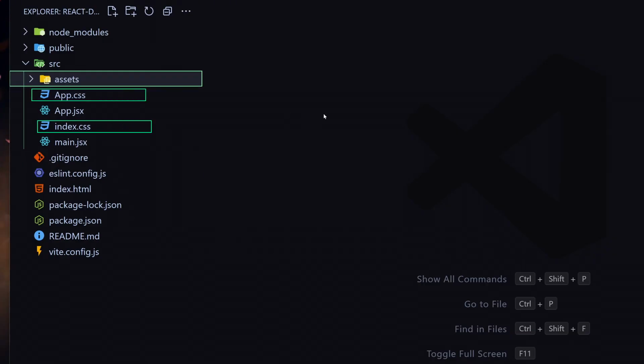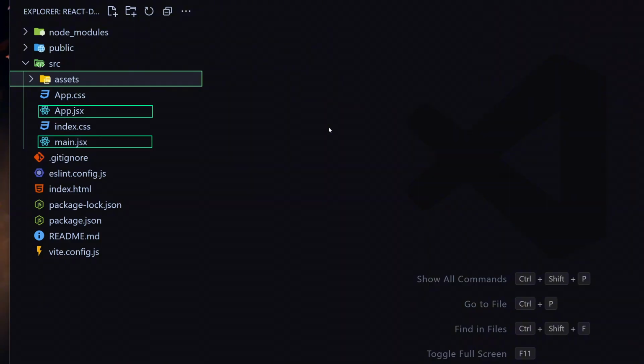As the name suggests, we are going to be writing our styles inside these files. We are going to be providing our style for our UI inside these files. Next, we have two more files, App.jsx and also main.jsx. These are something called component files, which we are going to be discussing later in this course, but you don't have to worry about that for now.